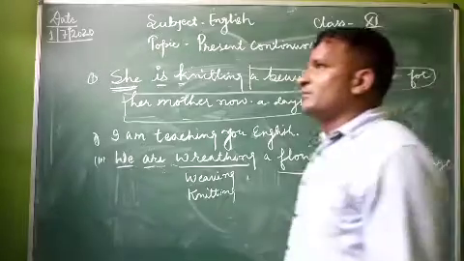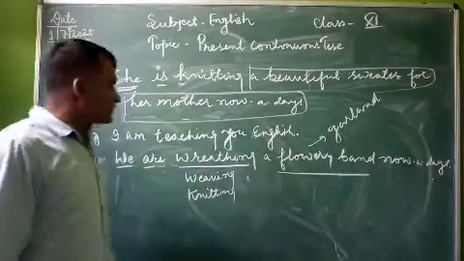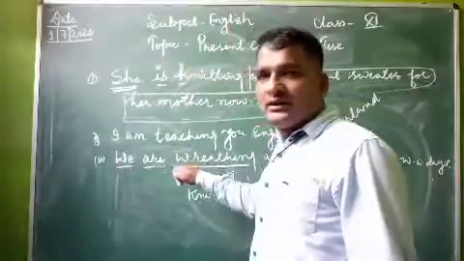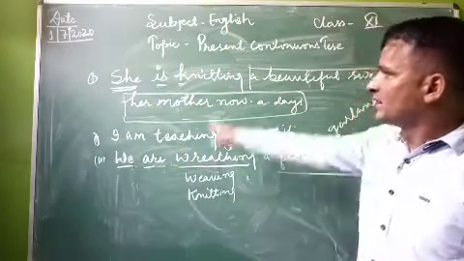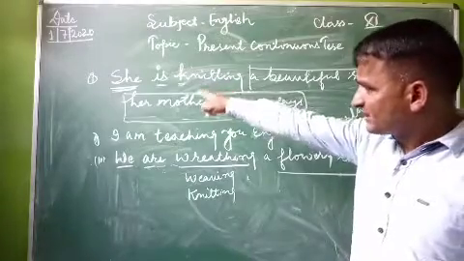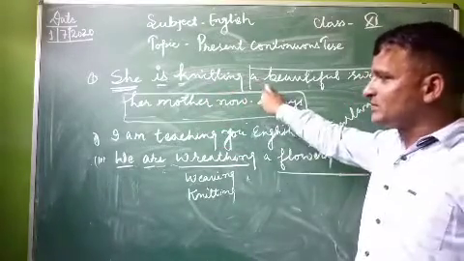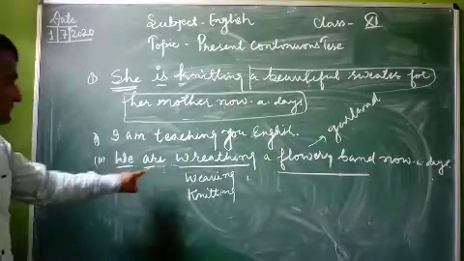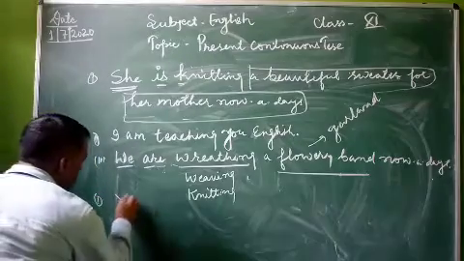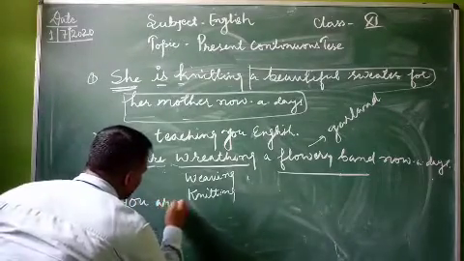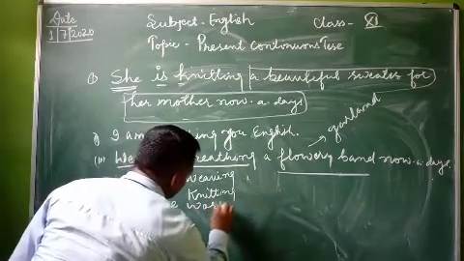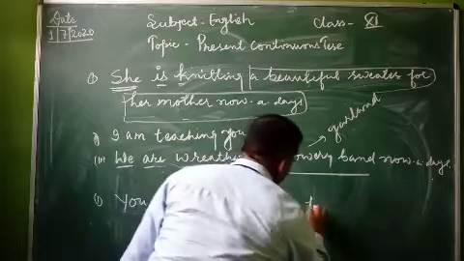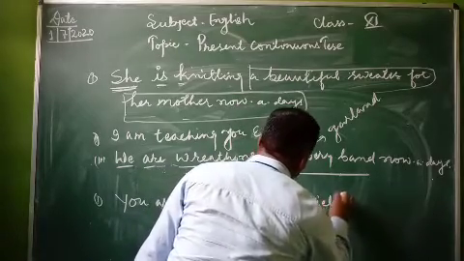Nowadays, my dear students, first of all, you must have good knowledge about subject and verb. If the subject is in singular number, we have already discussed is or am with the ing form of the verb. Here the subject denotes more than one, so in this way we can use are. One more example: You are working in the field.